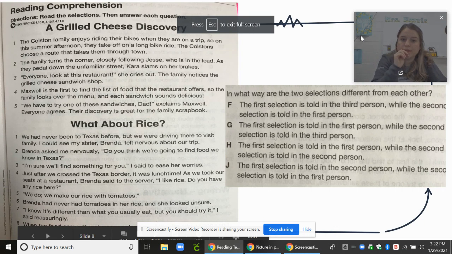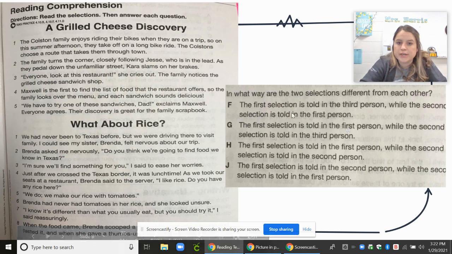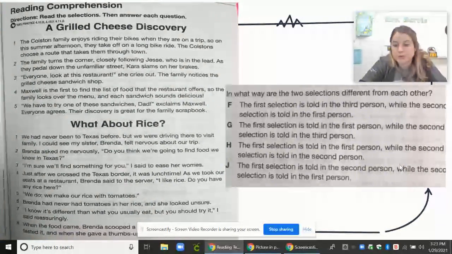So this is part two. So here's the second question. In what way are the two selections different from each other? So this is talking about reading these two selections and how are they different, okay? F, the first selection is told in third person while the second selection is told in first person. G, the first selection is told in first person while the second selection is told in third person. H, the first selection is told in first person while the second selection is told in second person. And J, the first selection is told in second person while the second selection is told in first person.